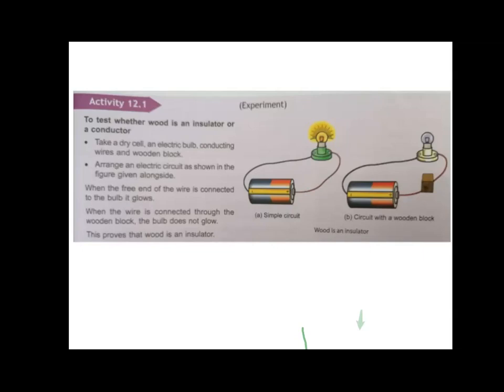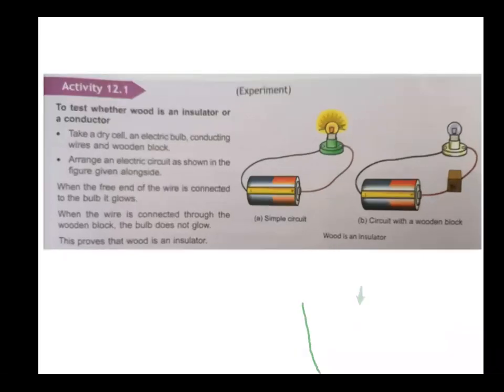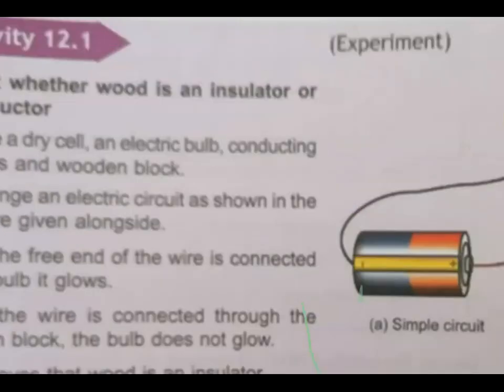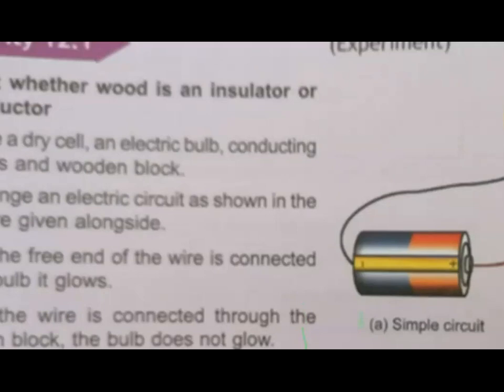So in the procedure, what do you require? Children, we require a dry cell, the cell that you use in your remotes, in your toys, right? So you are going to use a dry cell.